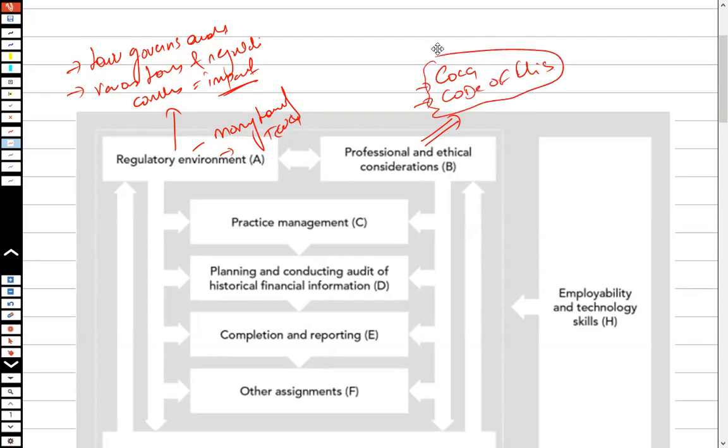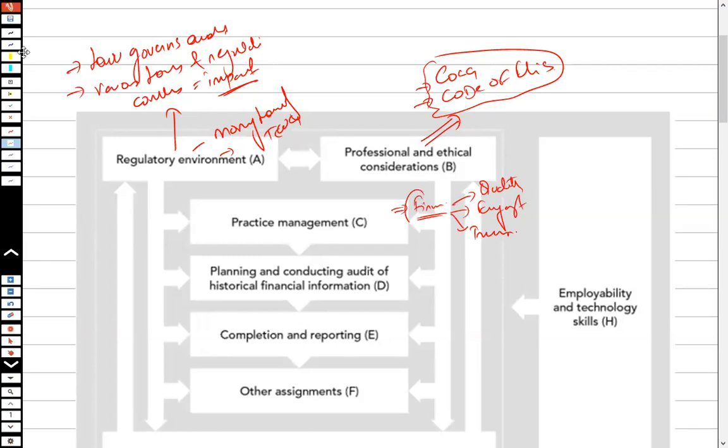The third thing is practice management. When we talk about the practice, practice means the audit firm. So when I talk about practice management, it is how the audit firm maintains its quality, how it performs the engagement, and how it trains its employees. Generally, we are going to be talking about how an audit firm operates, how it should operate, what the best practices should be, etc.